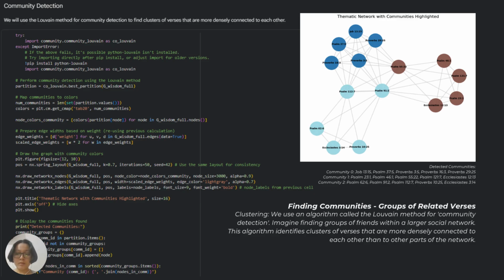This second image shows the network again, but this time the nodes belonging to the same community are colored similarly to help us see which verses naturally group together based on their shared thematic connection, revealing structural patterns. The printed output lists which verse belongs to which detected community.